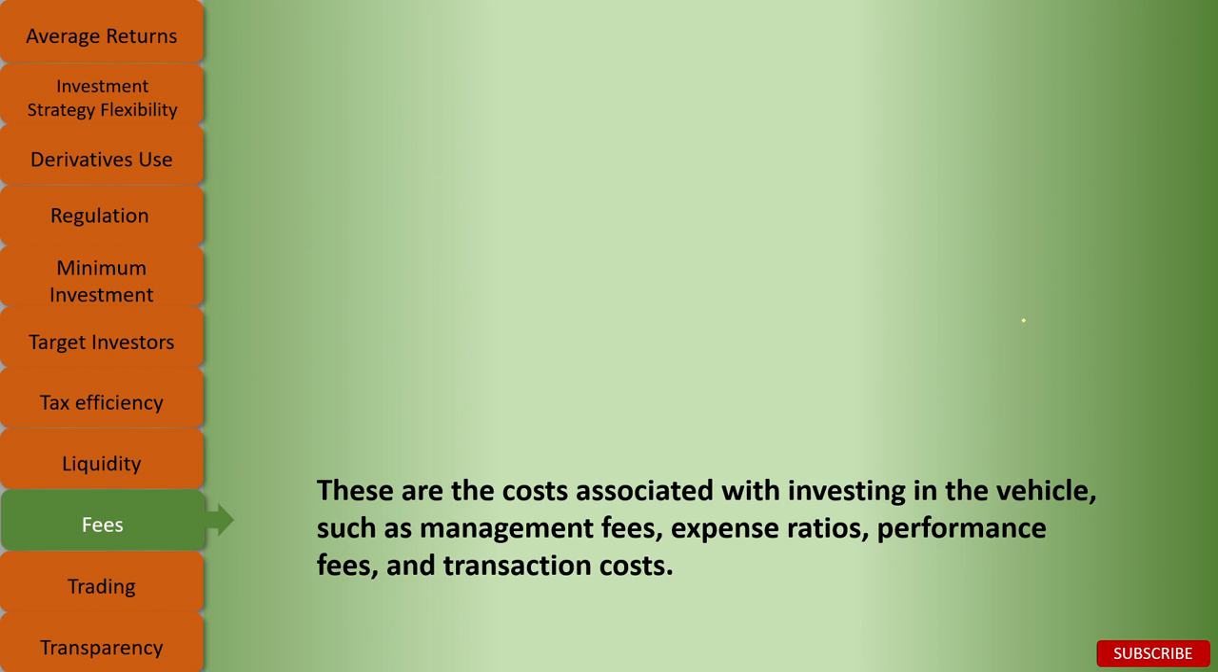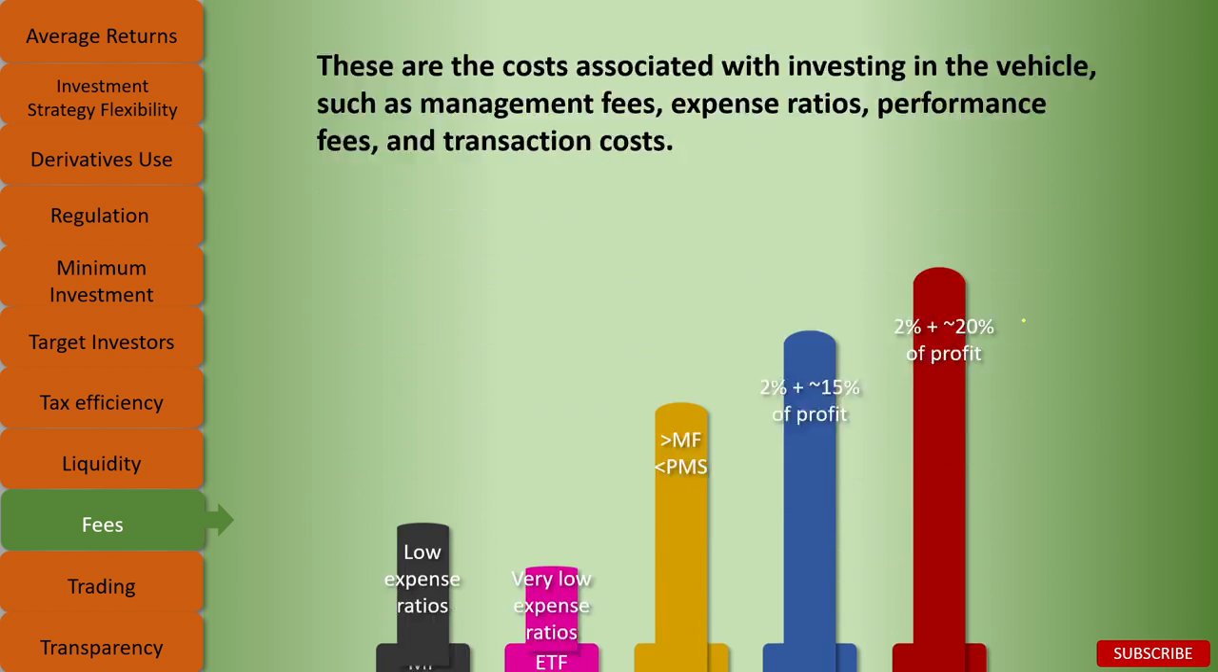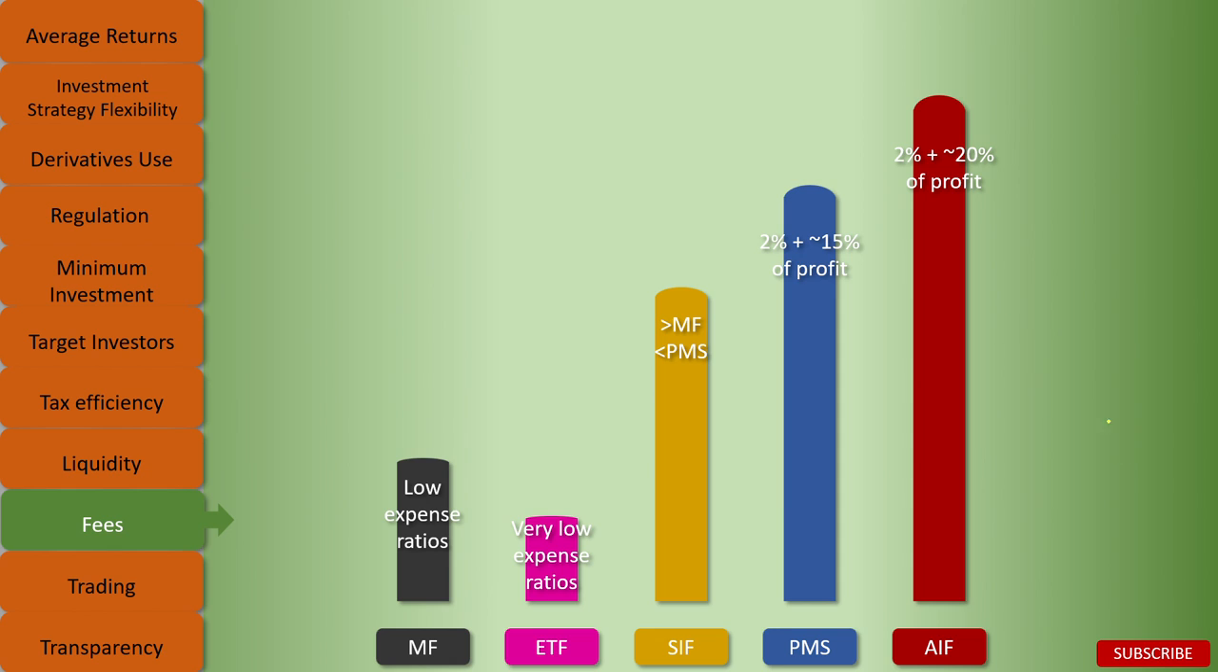Moving on to the fees. These are the costs associated with investing in the vehicle, such as management fees, expense ratios, performance fees, and transaction costs. Mutual funds have low expense ratios, but ETFs have very low expense ratios and the least fees. SIF falls between mutual fund and PMS.